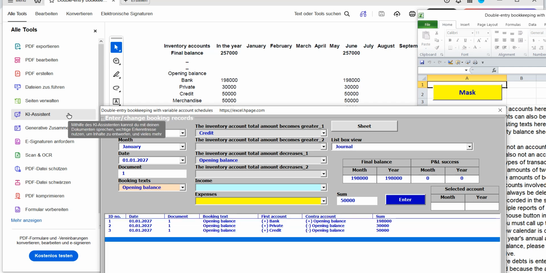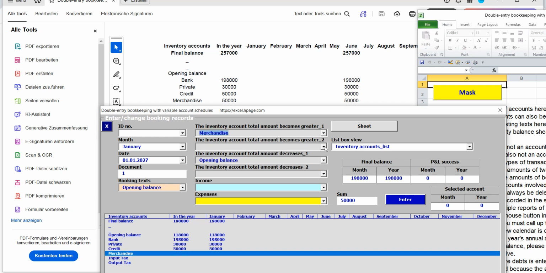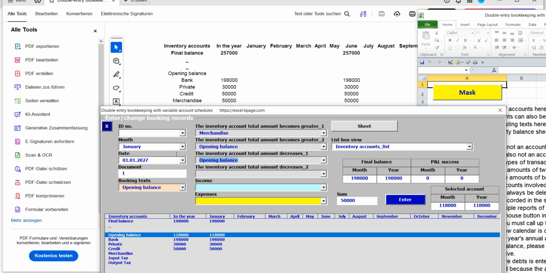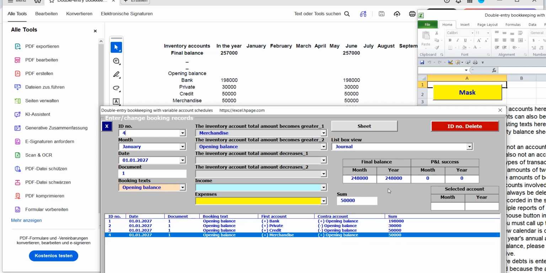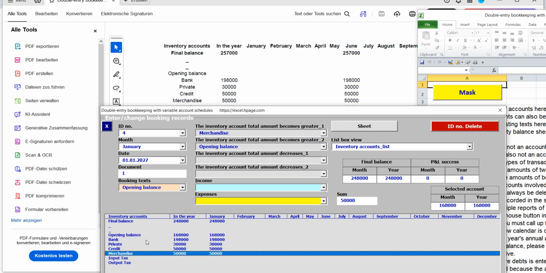Output tax and opening balance. The output tax account contains liabilities that were credited to the bank account. This transaction represents an asset exchange. The balance of the output tax account increases, while the balance of the opening balance account decreases. There is no change to the final balance sheet.